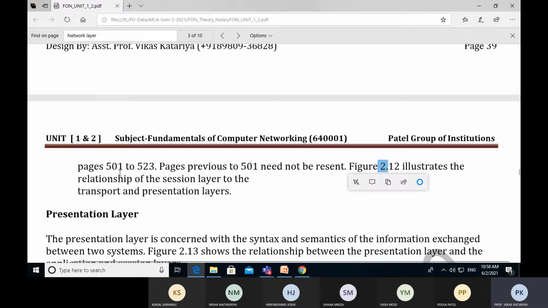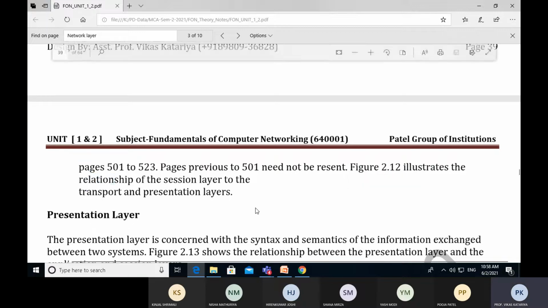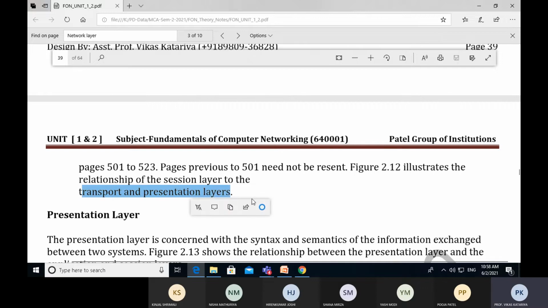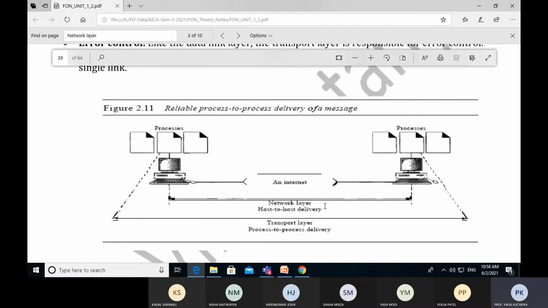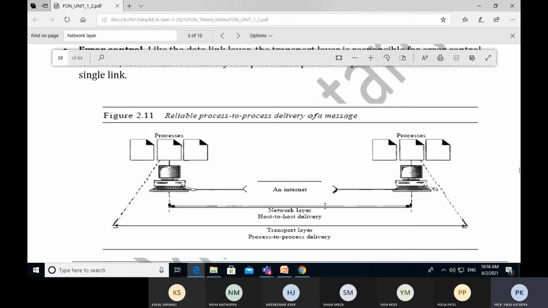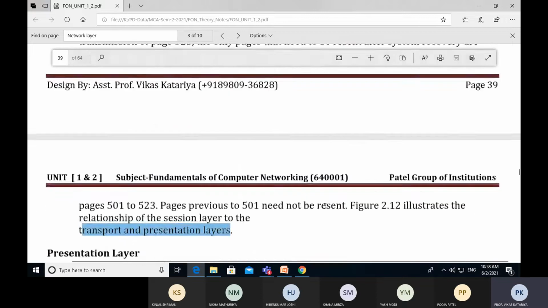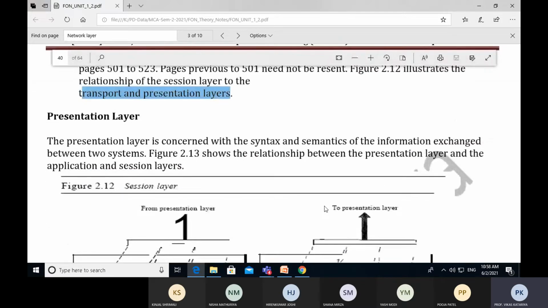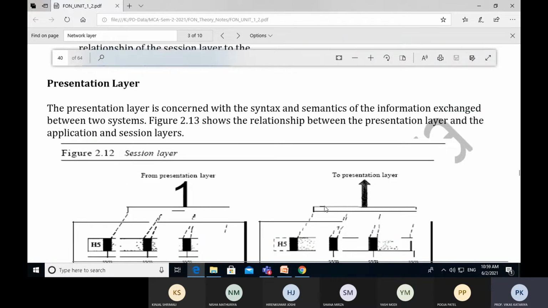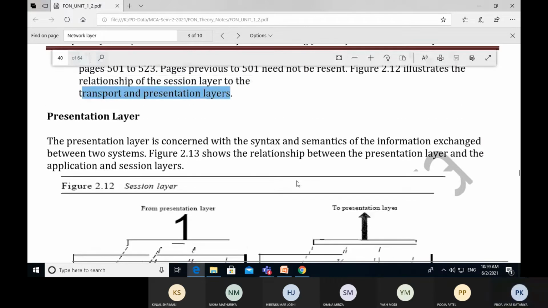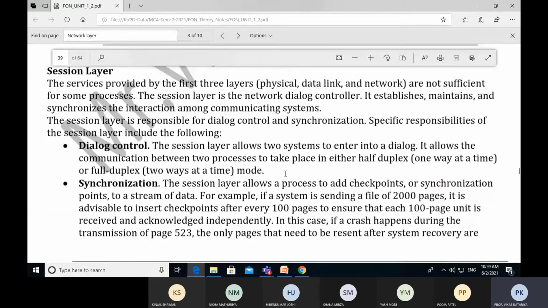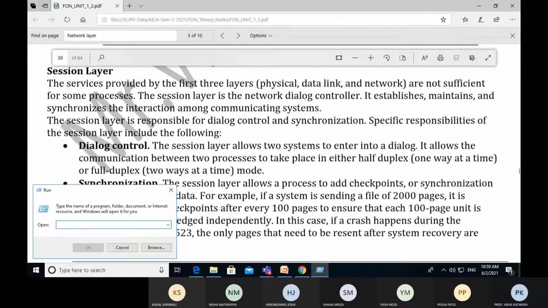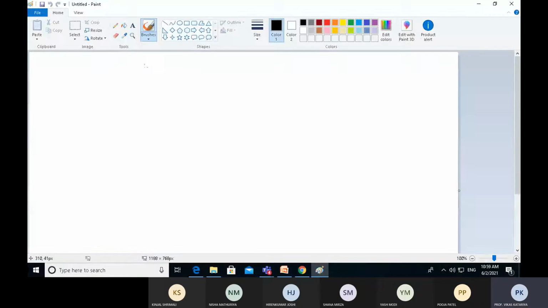Now figure 2.12 illustrates the relationship of the session layer to the transport layer and presentation layer. So let's understand it by the figure.